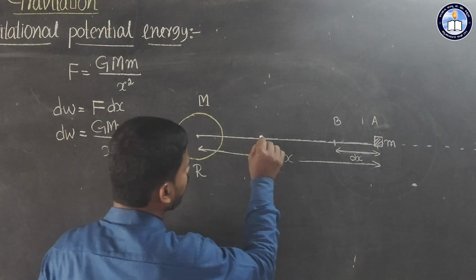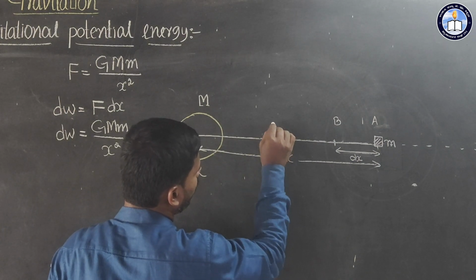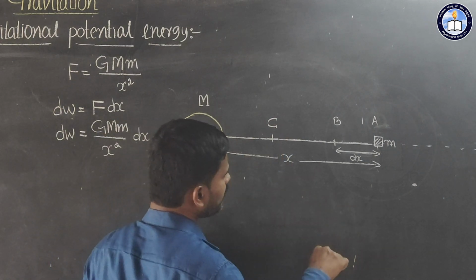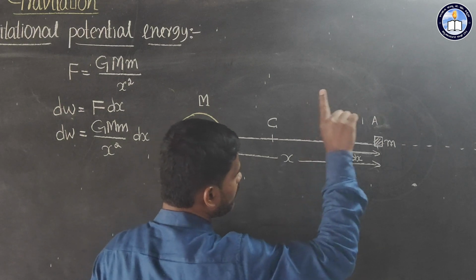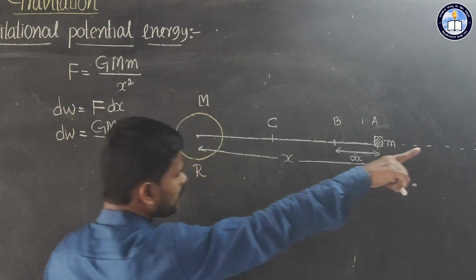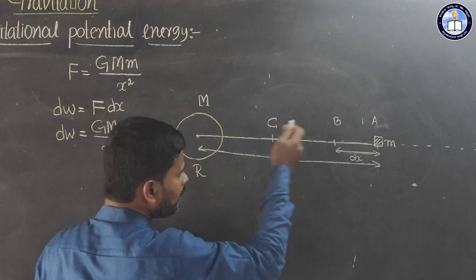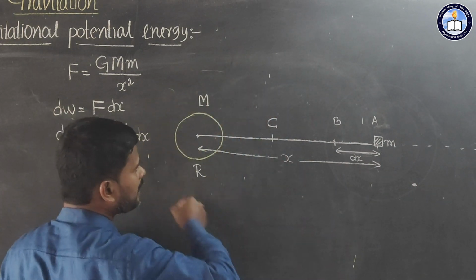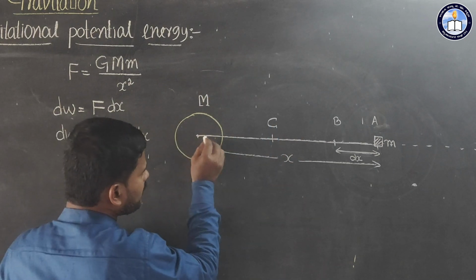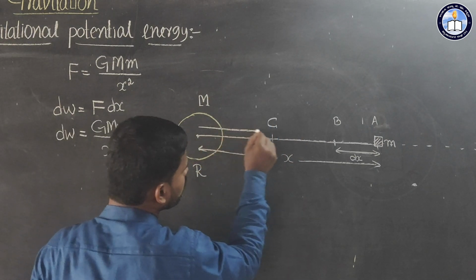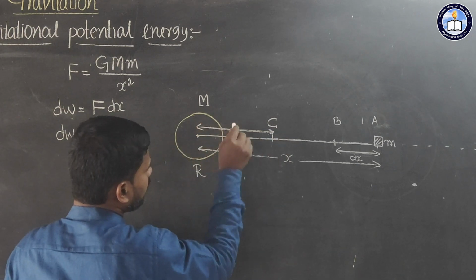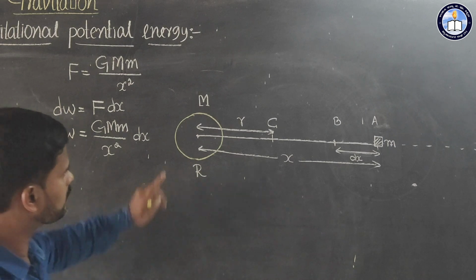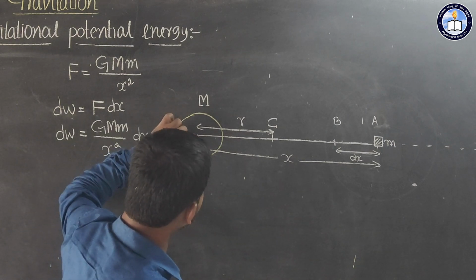So now I will call this another point, that point I will call C. Now actually I have to move that body from infinity to point C. So here point C, actually there is a gravitational field here. So here that distance, from center of earth to point C, that distance I will call R. R is the distance from center of earth to point C.